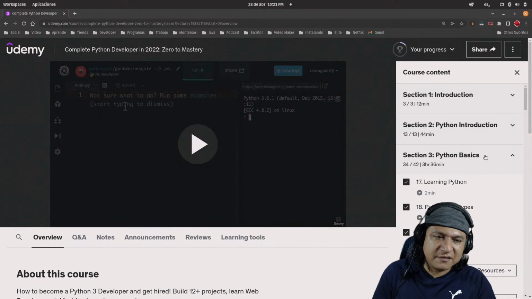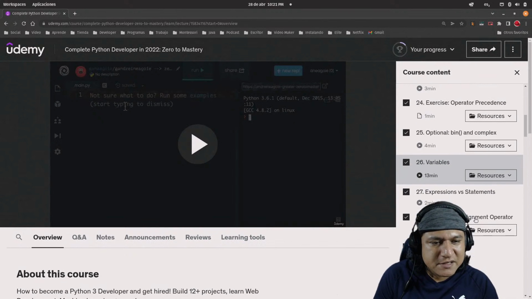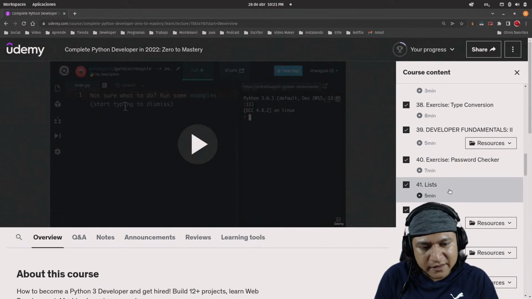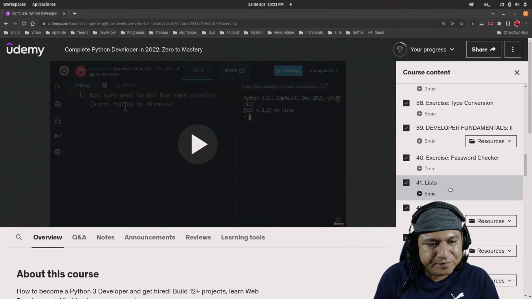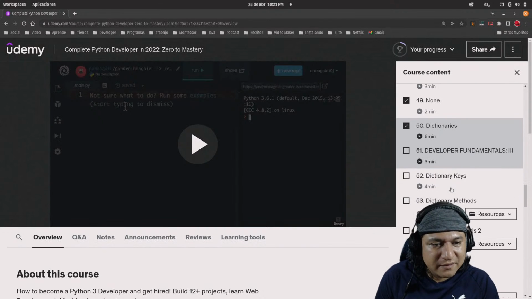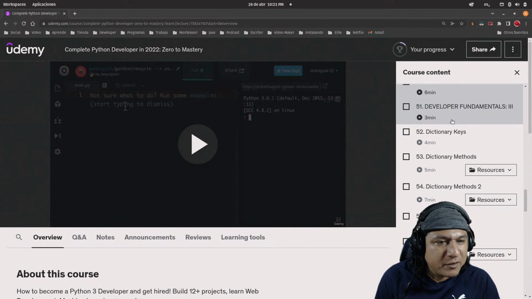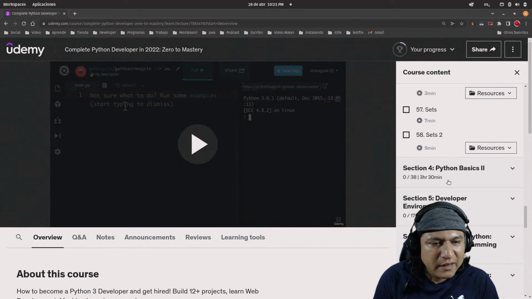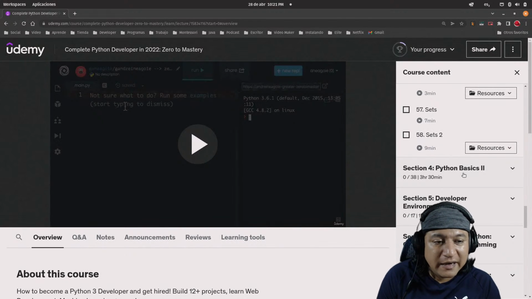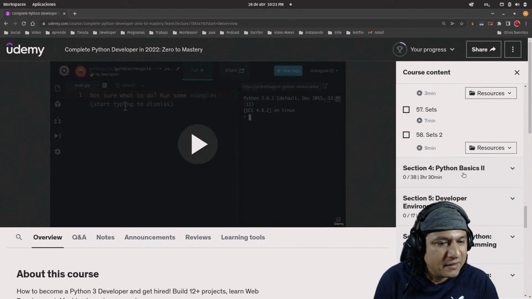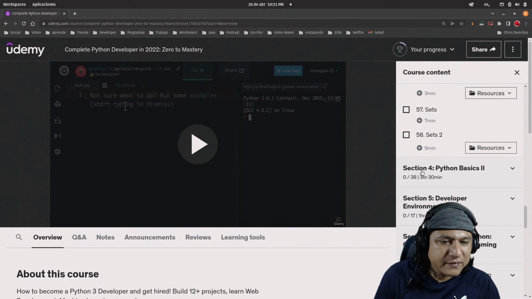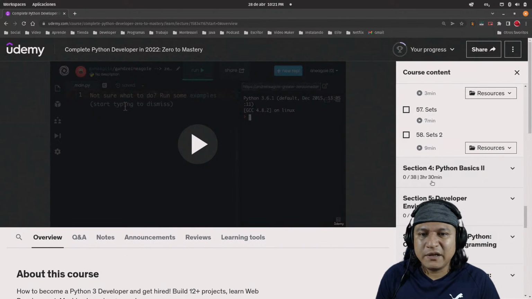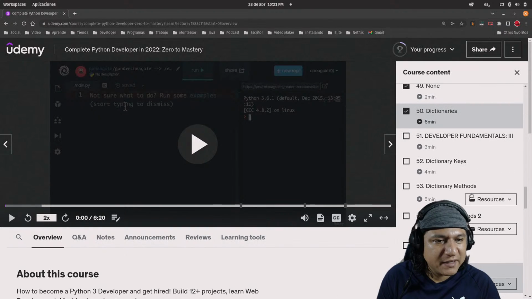Section 3 is Python basics, which is really useful. This is one of those chapters that I will not skip at all, I guess. Okay, Developer Fundamentals begins here and finishes with sets 2. And then tomorrow I'm going to start another big section called Python Basics 2, 3 and a half hours of video, so that's something. But anyway, let's begin.